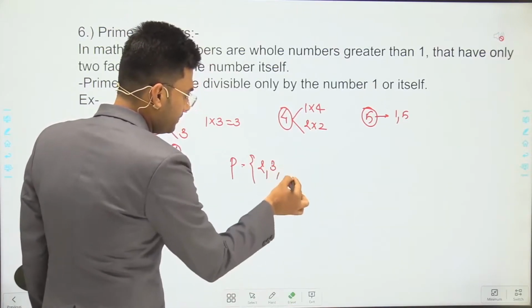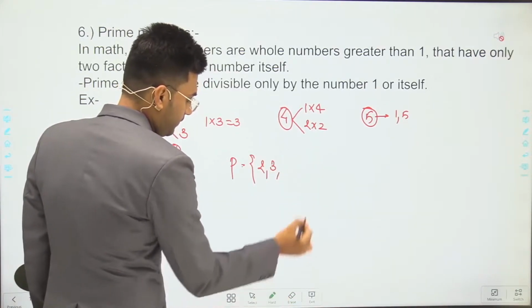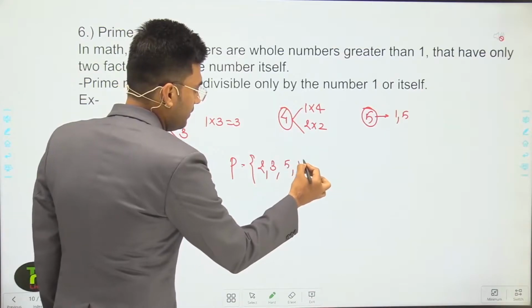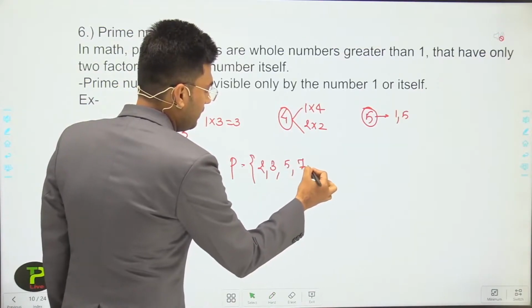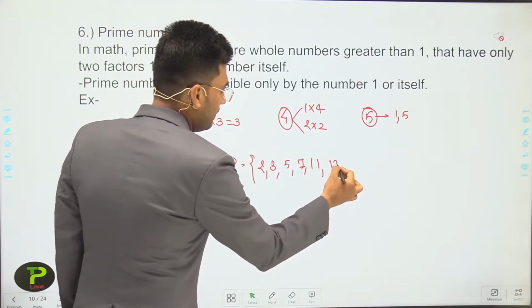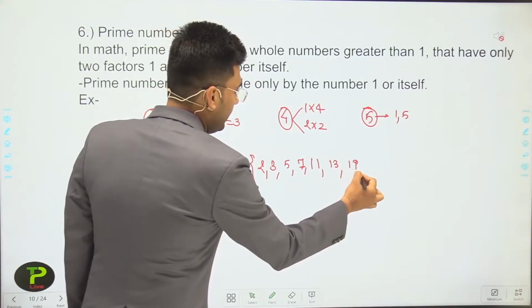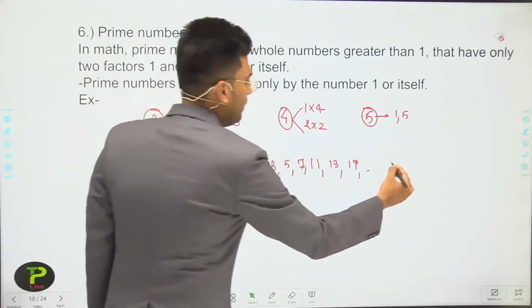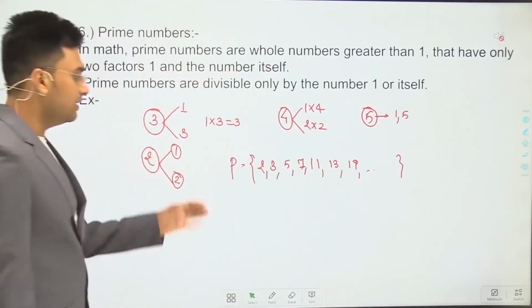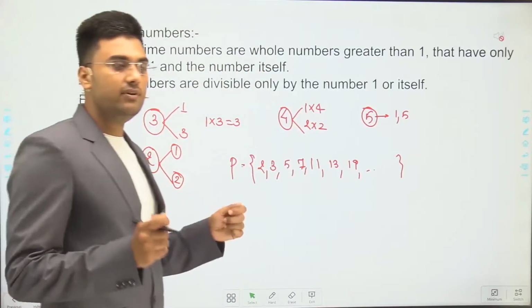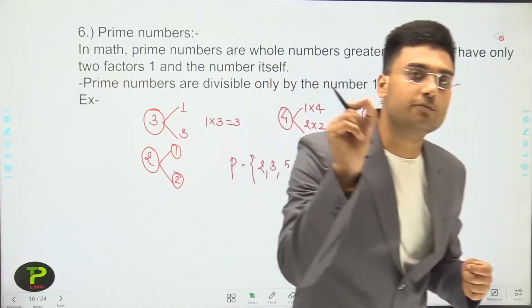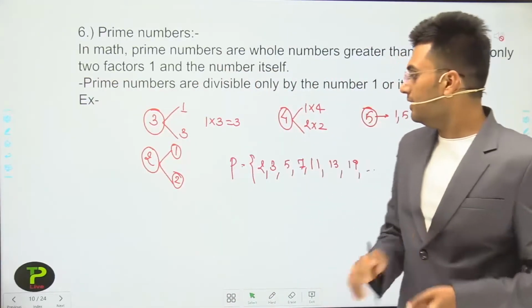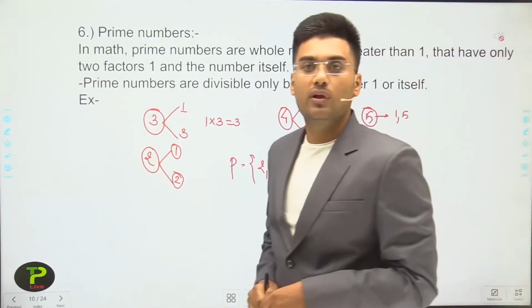So the set of prime numbers is 2, 3, (4 is not a prime number), 5, 7, 11, 13, 19 and so on. These all are prime numbers. If someone asks the question, what is the smallest prime number? Then the smallest prime number is 2.